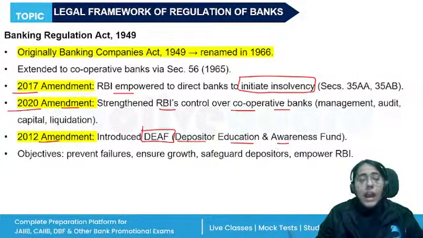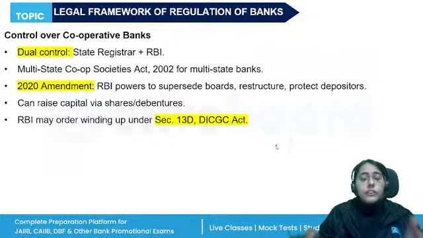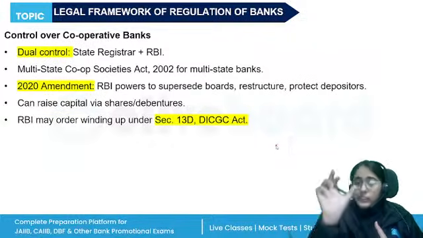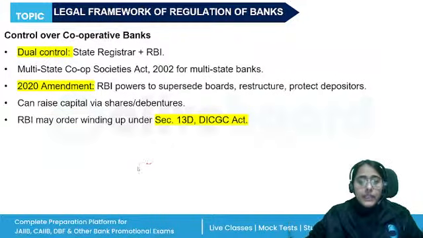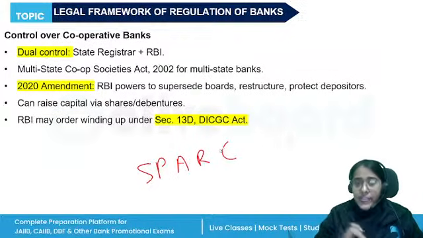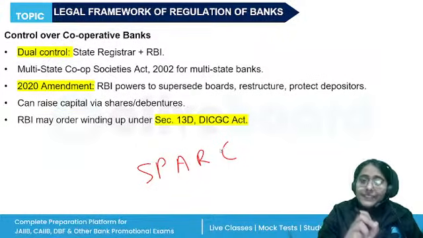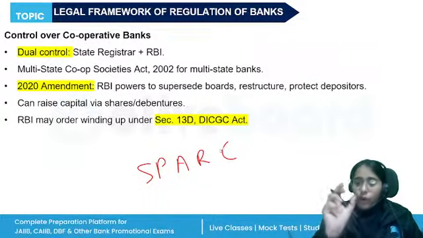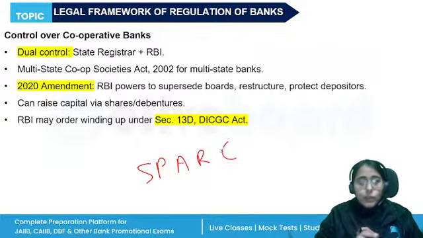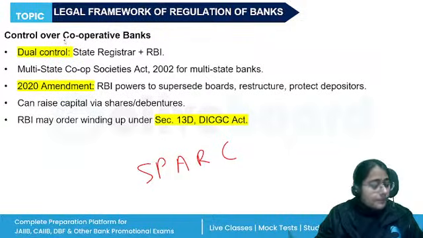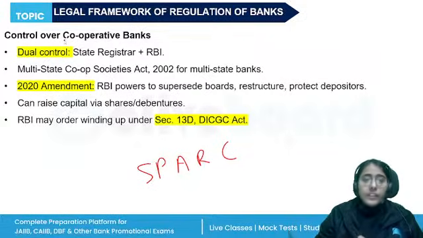Okay. RBI also has the power to conduct the inspection, the annual financial inspection through the SPARC. If you remember, SPARC is there. Supervisory Program on Assessment of Risk and Capital. So all of these things are there. Okay. Now, if we talk about RBI's control over the cooperative banks, there is dual control.